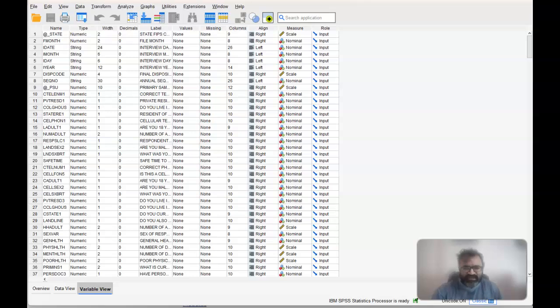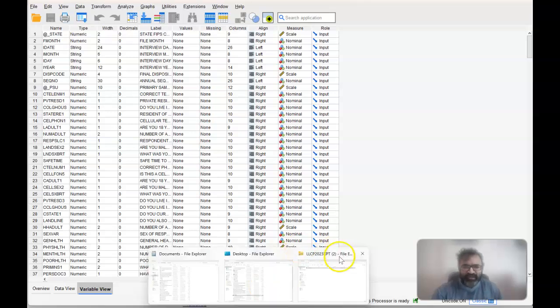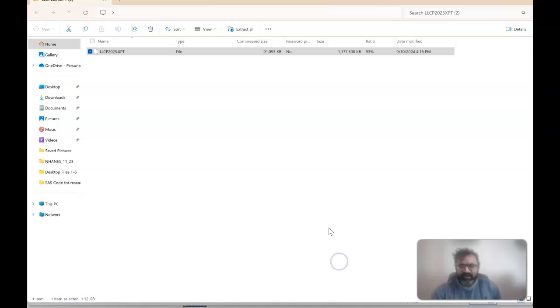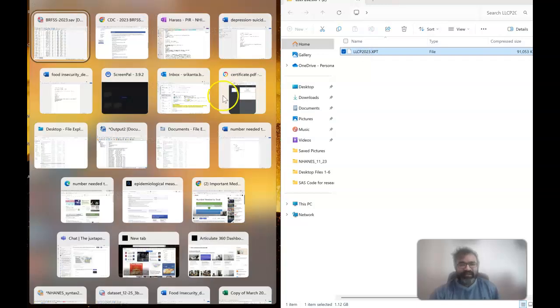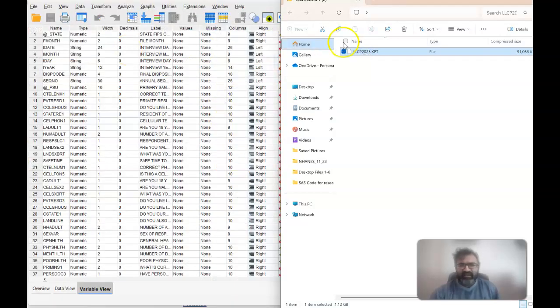What this will do is open up this file in SPSS. So since we're so used to dragging, let's go ahead and do that. And let's move this here. And let's take a look at what appears here.